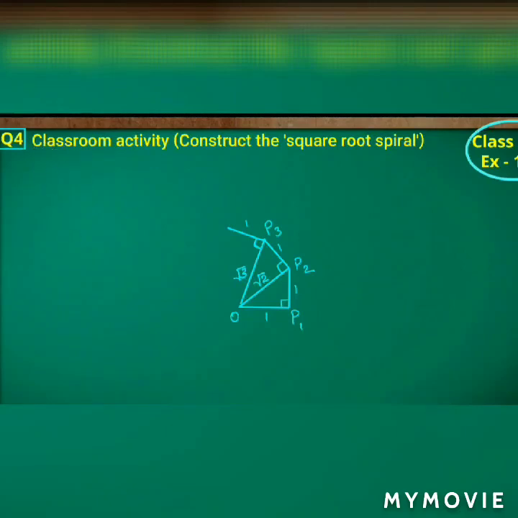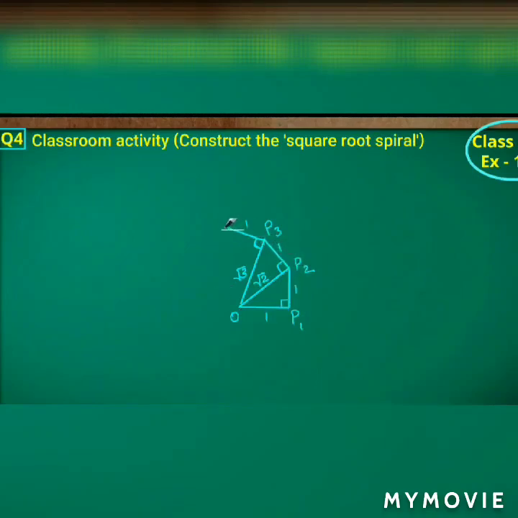Now come to the next question. It is a classroom activity that should be done by you people. Anyways, I am going to explain this. Construct the square root spiral. I have already constructed the square root spiral here. From the starting root 1, we have to end with root 17.